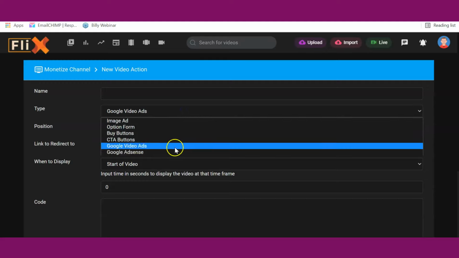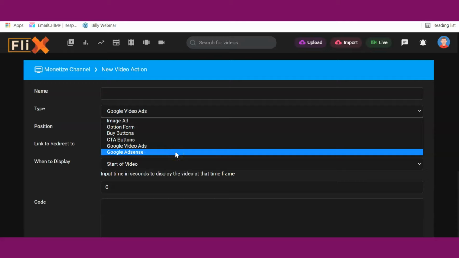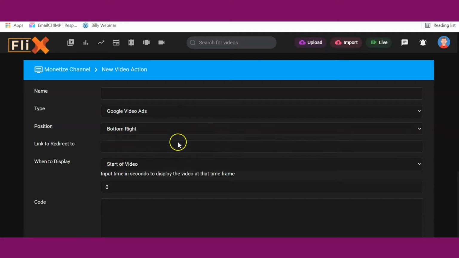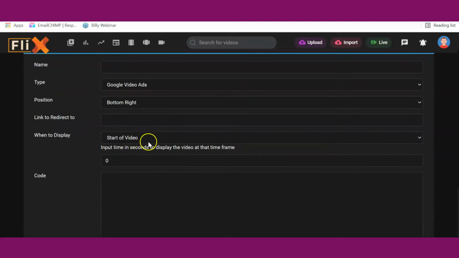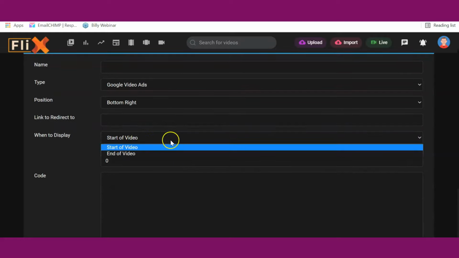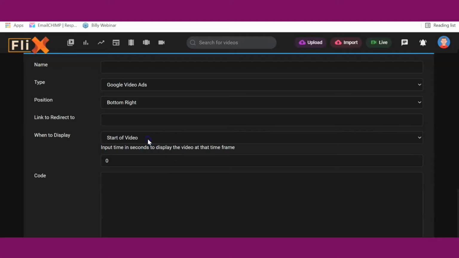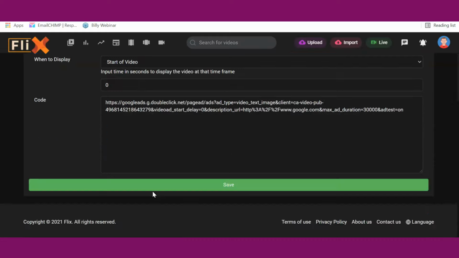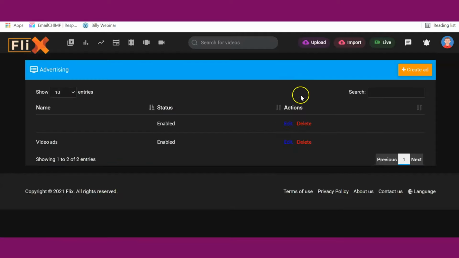You can also do the Google AdSense banners, whereby you can insert ads inside the videos and you get paid from that as well. So I'm just going to select that, select the position bottom right, then leave this blank, then come to here and select start of video. I want the video ad to start the video. That way you make more money, because people get to watch the video ad first before actually watching the main video. So I'll come here and then paste my Google AdSense code here. Once I paste it, just scroll down and click on the save button. So I click on the save button, so we have that already.